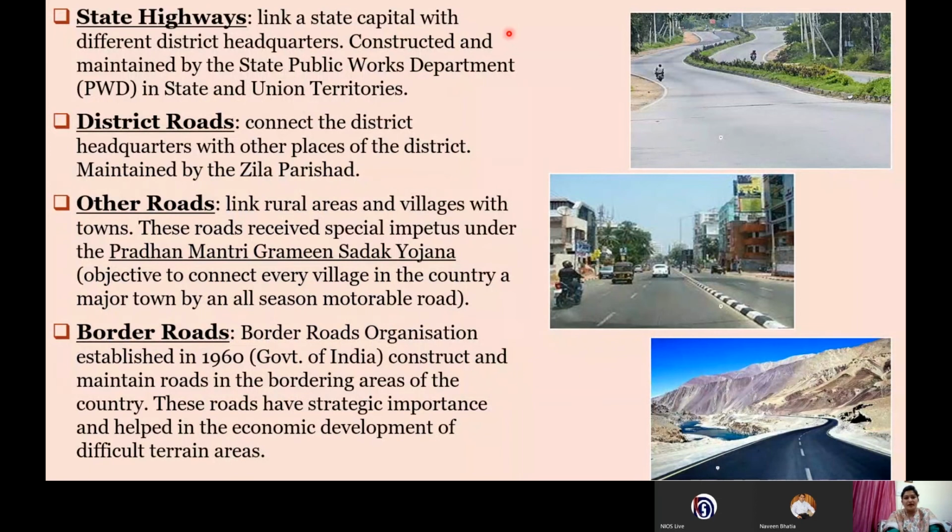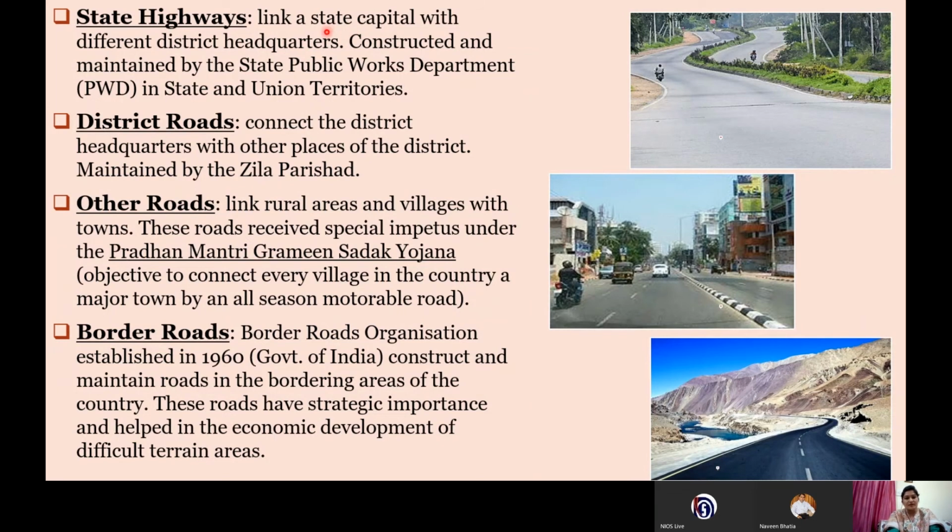State highways are the roads which connect the capital of a state with different district headquarters. So mainly the roads running within a state which connect the district headquarters to the capital. For example, Chandigarh is the capital of Haryana.